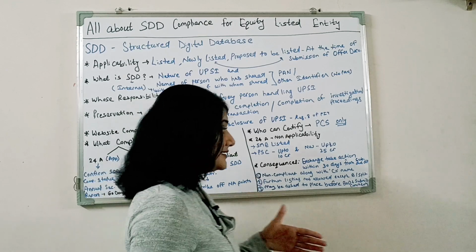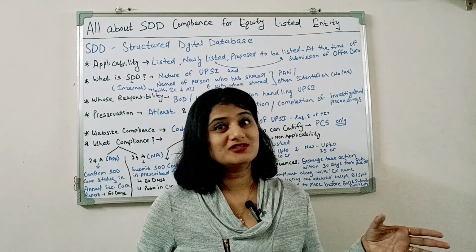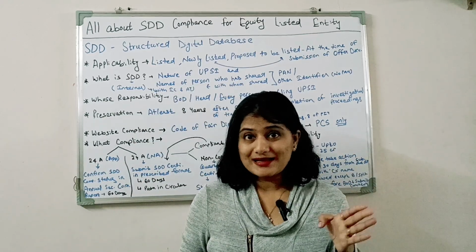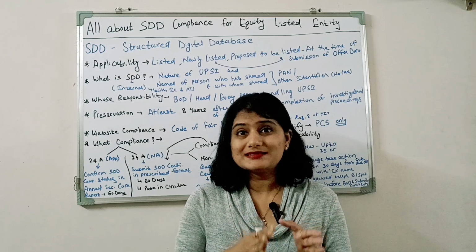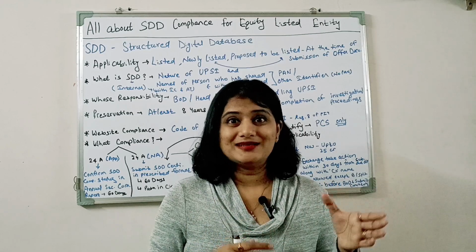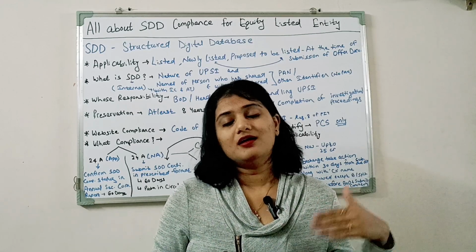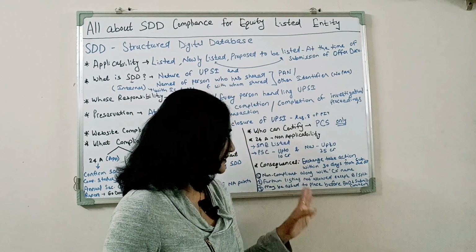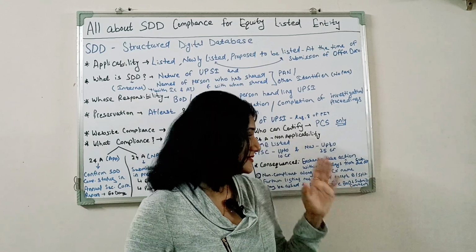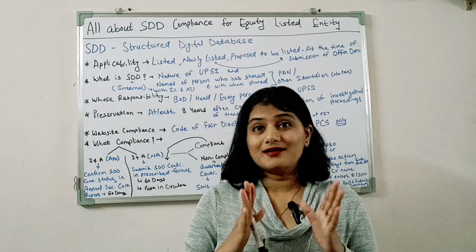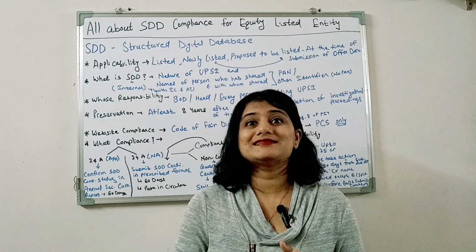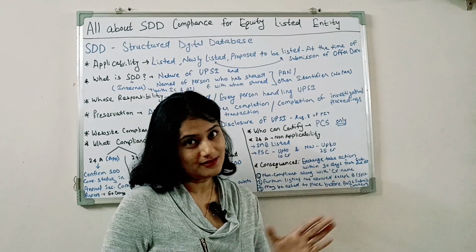Second action, further listing is not allowed except in case of a bonus issue or split issue of shares. Third action, the company may be asked by the exchange to bring this matter before the board of directors of the company and also submit whatever comments are given by the board of directors to the exchange. Okay, so these are the actions which can be taken. Next, revocation. How can the company get revoked from these actions taken? The company has to submit the SDD compliance certificate to the exchange, and on satisfaction, the exchange can revoke the actions taken against the company.